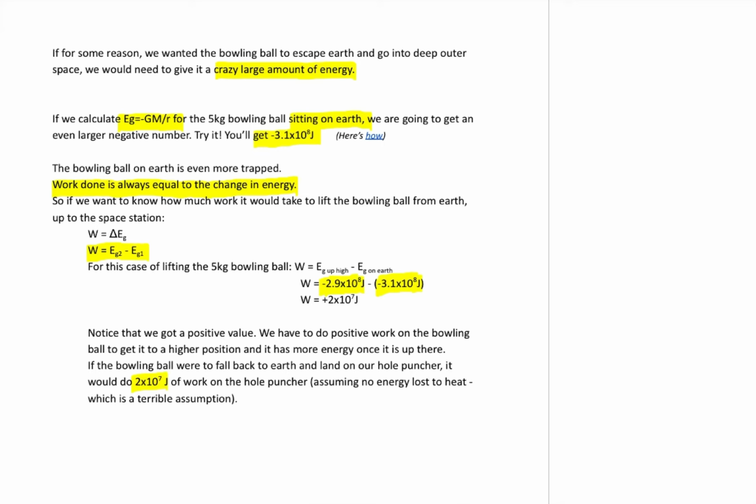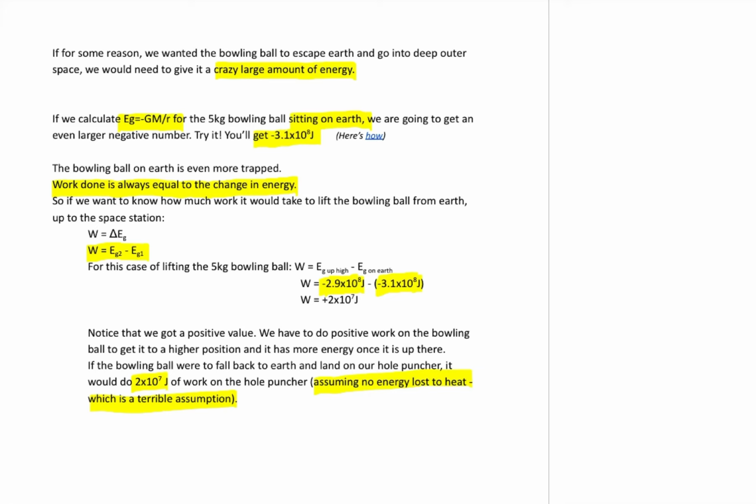If for some reason we had a bowling ball on Earth and we wanted to lift it all the way to the International Space Station, we would have to do 20 million joules of work on the bowling ball. Or if we flipped it, if the bowling ball was already up by the International Space Station and we let it fall, as it fell, again, bad assumption, no heat, it would give 20 million joules of energy back to the hole puncher.